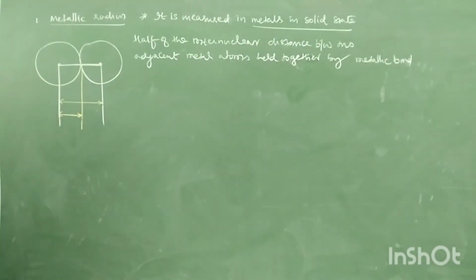Right. So this is the definition of metallic radius or crystal radius.